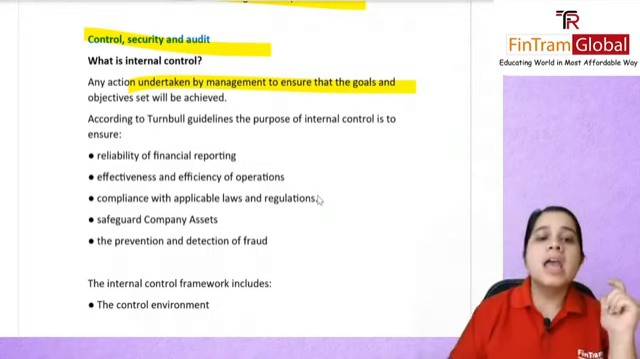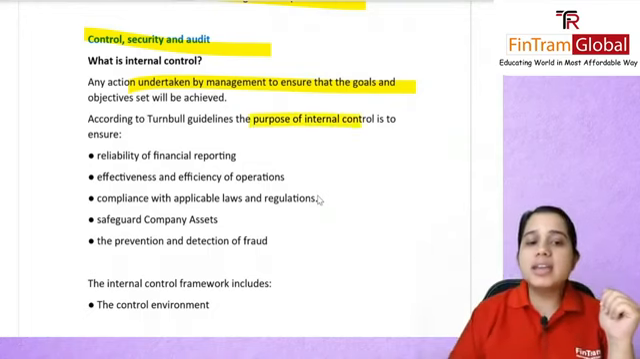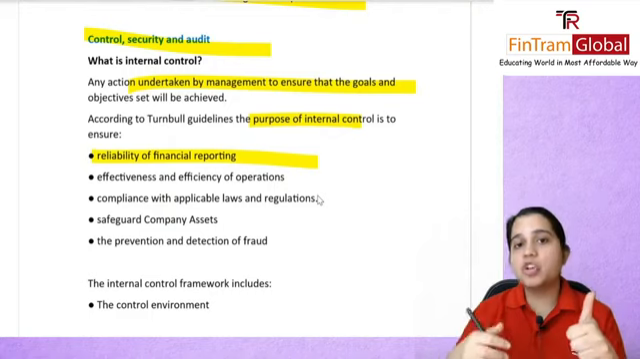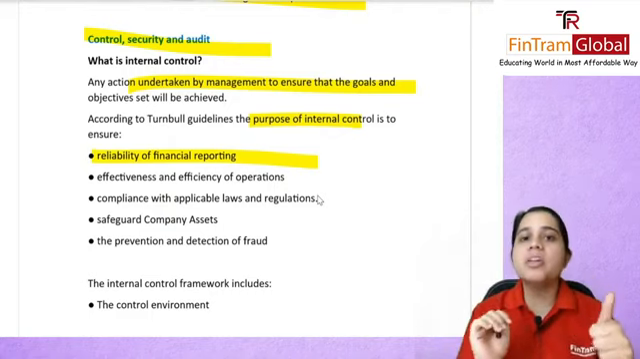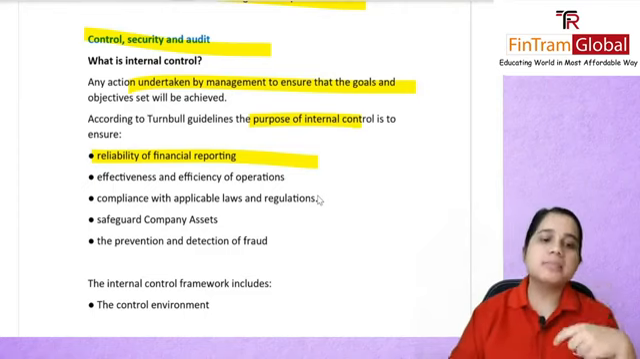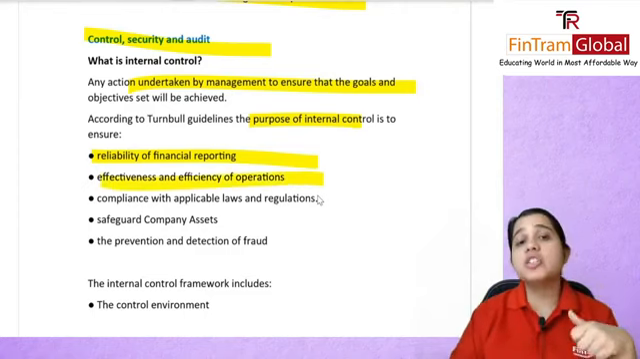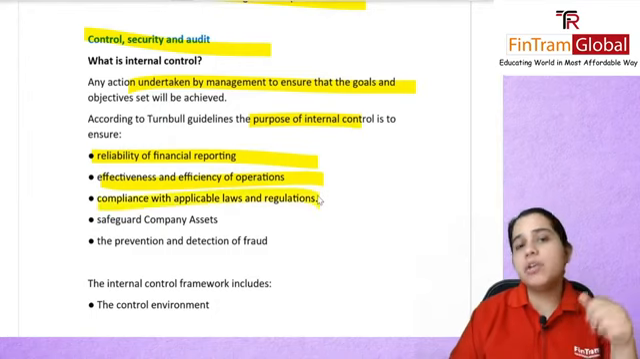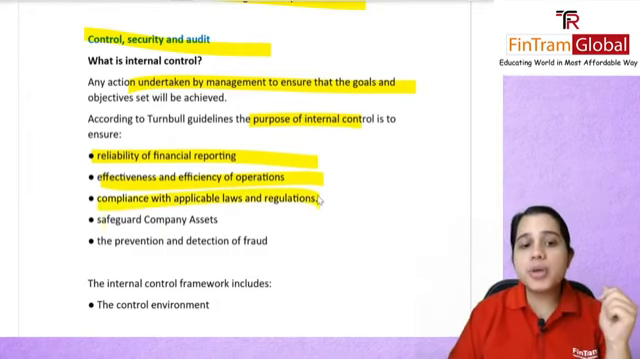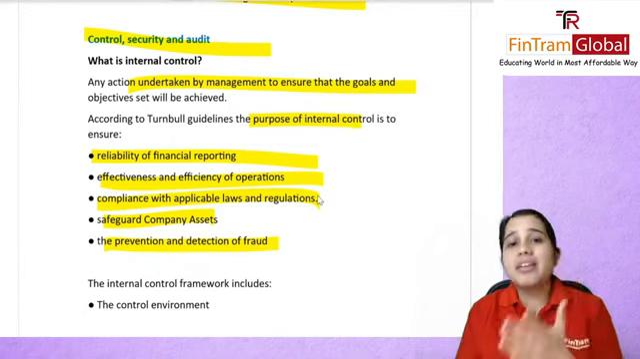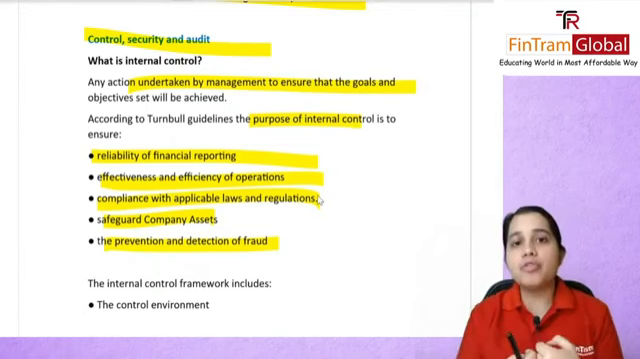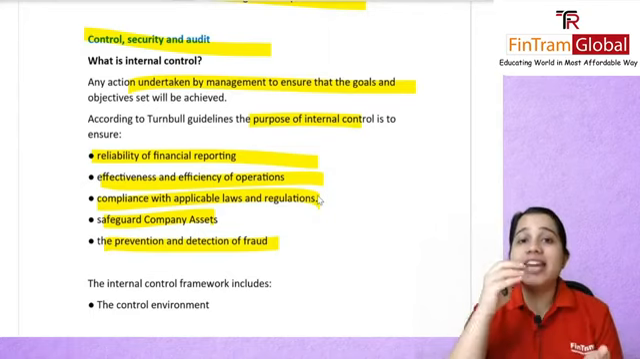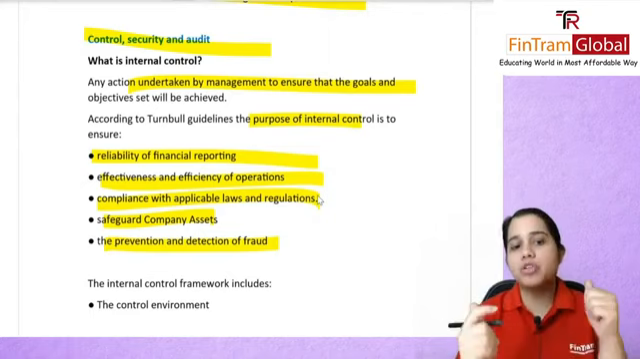be achieved. So the purpose of internal control is that there is reliability of financial reporting, that whatever data you're showing, you are saying that yes, it is fine, it will be reliable because you have controls in place. Effectiveness and efficiency of your operations, you will be complying with your laws, you will be safeguarding your assets, and you will be able to prevent and detect fraud. So if you have good controls in place, you can prevent any fraud from happening, or if it has happened, you can at least detect it, that alright, this went wrong.